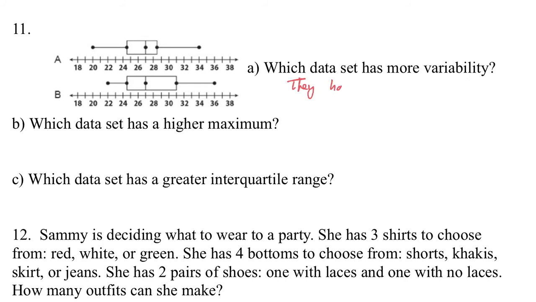I'm looking at from here to here is about the same as here to here. It's pretty much the same. So they don't vary. Oh, wait a minute. No. B has more variability.